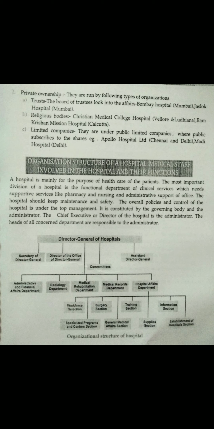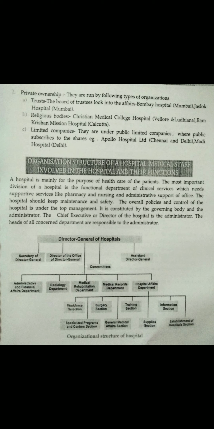There are many, like the administration and financial department, which controls the financial affairs. Next is the radiology department. Next is the medical rehabilitation department. Next is the medical record department. In this, all the records of the patients are saved and maintained. Next is the hospital affairs department.